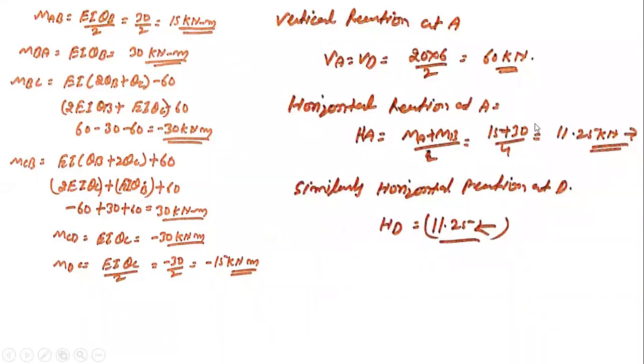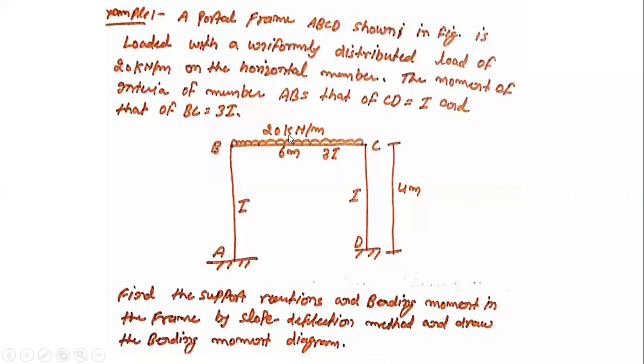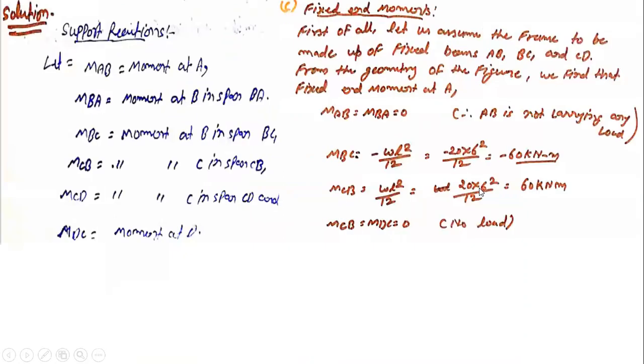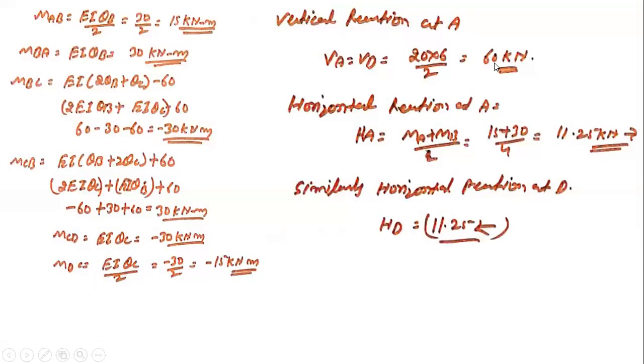And the horizontal reaction that you need to find out. Since the UDL loading is there, what is the value of load given? I think it's 20 only. So 20 into L, WL by 2 only. So there is the reaction WL by 2. And for this case, there are the moments, so sum of the moments divided by the length. Either you can go with the way we have solved the statics problems, or you can approach it this way also. The values remain the same.